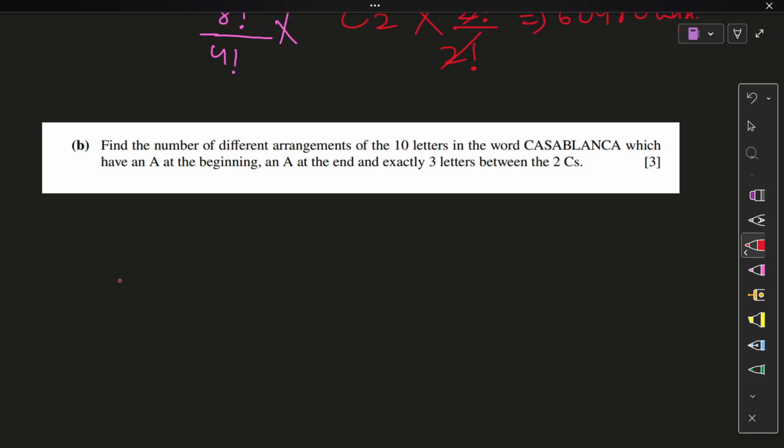Okay, 10 positions. Let's make 10 positions work. First, 1, 2, 3, 4, 5, 6, 7, 8, 9, 10. A's at each end, 1A here, 1A here. Could be any one of them, doesn't matter. We need to give different arrangements. So we do not need to consider this A being there and this A being there. They are just fine as they are fixed. Anything that is fixed, we forget about, right? So forget about 2 of the 4 A's.